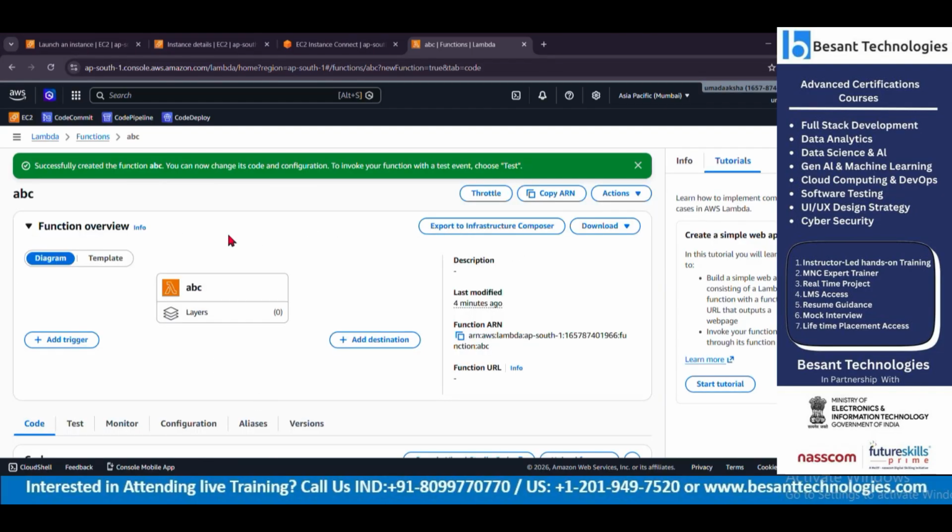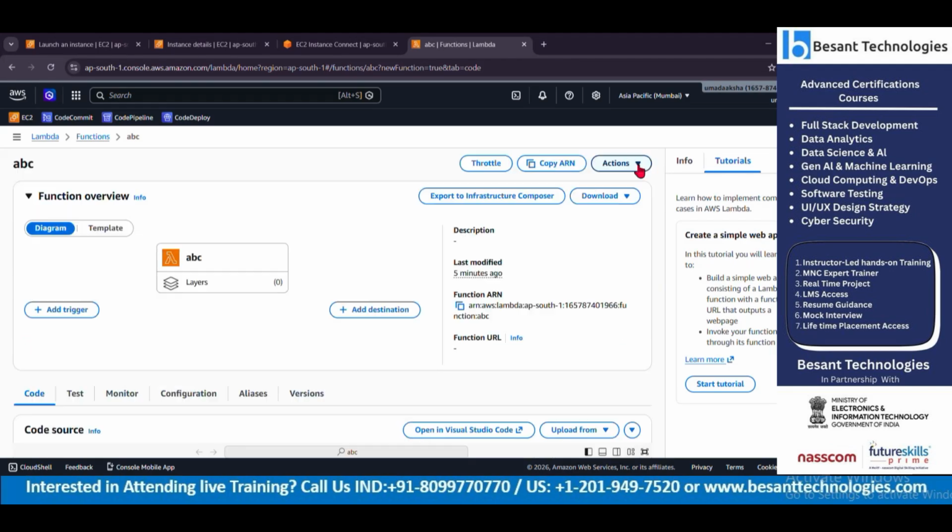So majorly, when we talk about serverless, nowadays, to avoid server issues as well, we prefer going to serverless services like Lambda. I believe you could have known what serverless is, if I'm not wrong.